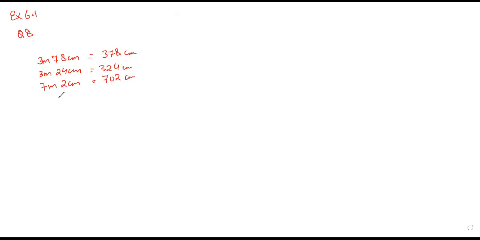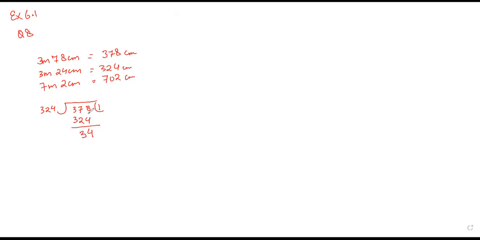Next, you just have to find the highest common factor of these. You can find the HCF by using the division method. Here 324 and here 378. You will go with the 1. 8 minus 4 will give you 4, 7 minus 4 will give you 3.